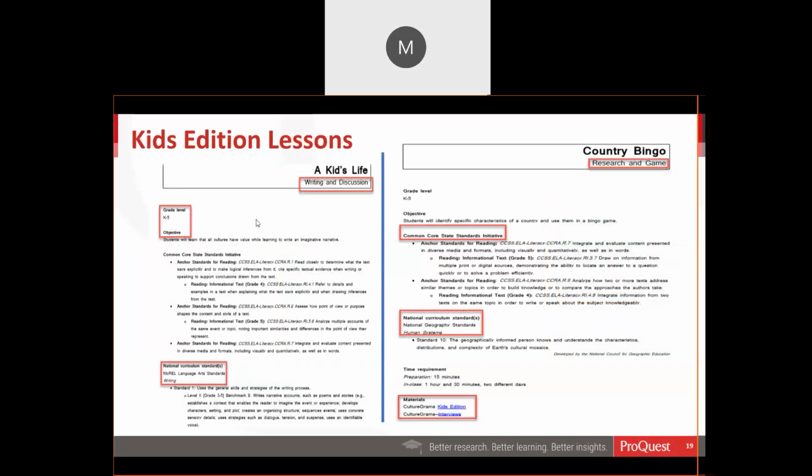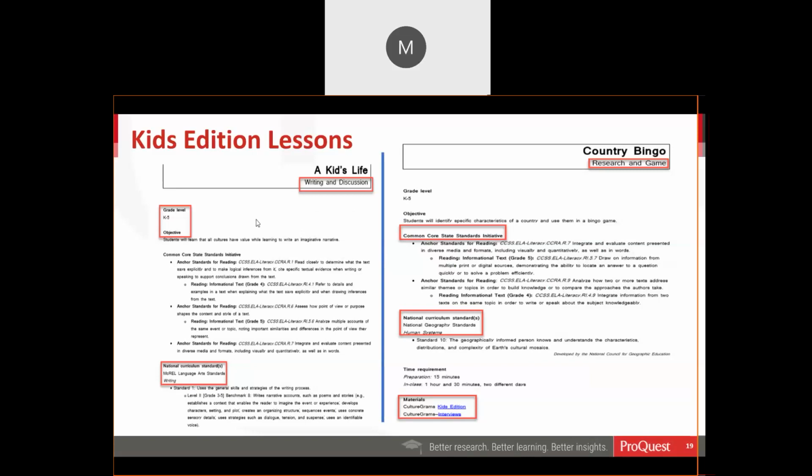You will see curriculum standards. You will see an objective up there at the top. So for the Country Bingo, the objective is that the students will identify specific characteristics of a country and then use them in a bingo game to generate interactivity and interest.